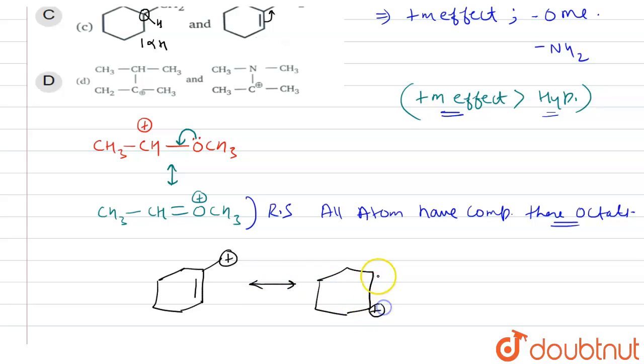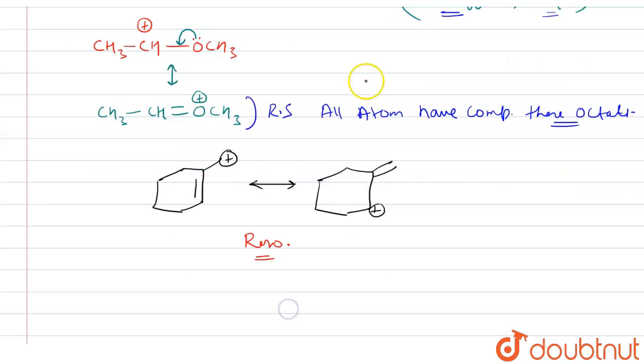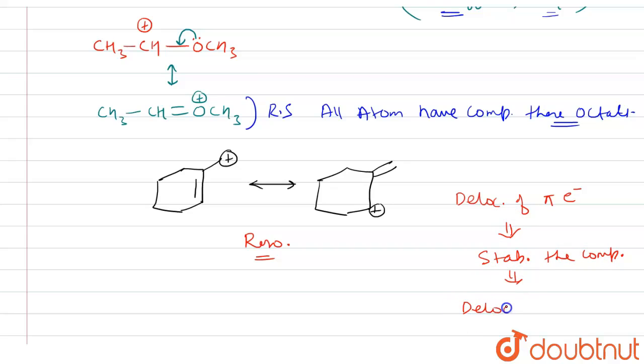Here the positive charge will come, and here the double bond will come. So in this structure, resonance takes place. In this resonating structure, there is delocalization of pi electrons that will stabilize the compound, or we can say there is delocalization of positive charge that will stabilize it. Delocalization generally stabilizes charges.